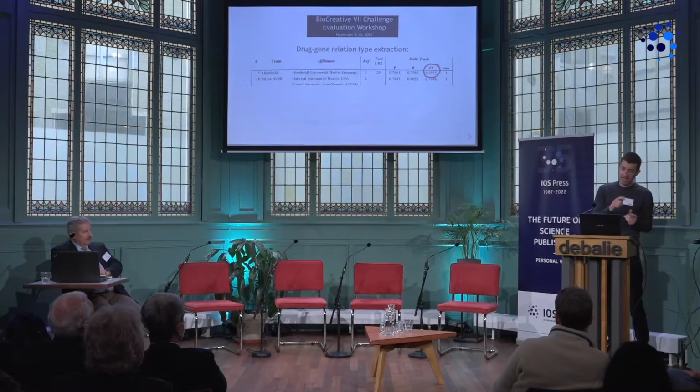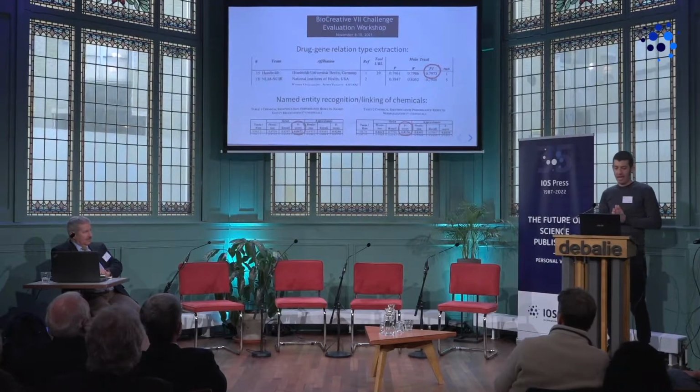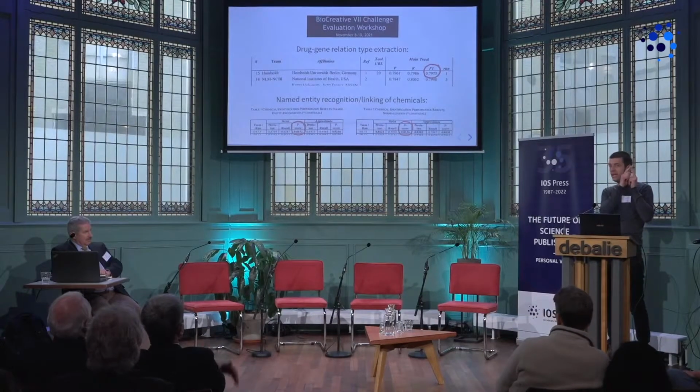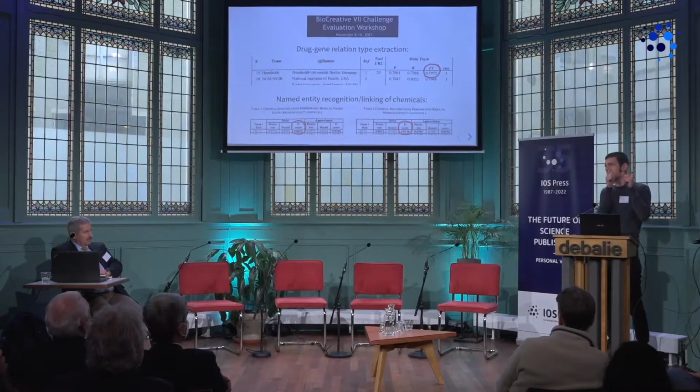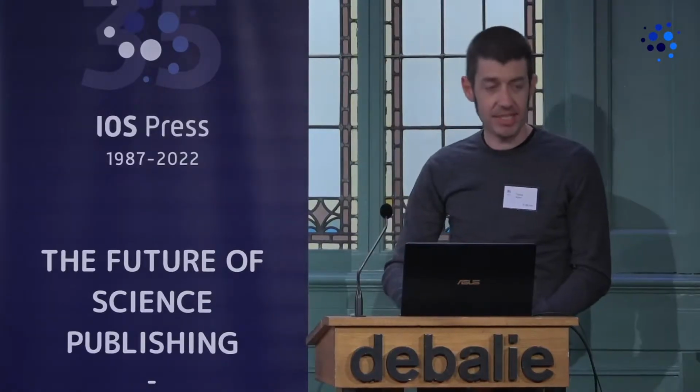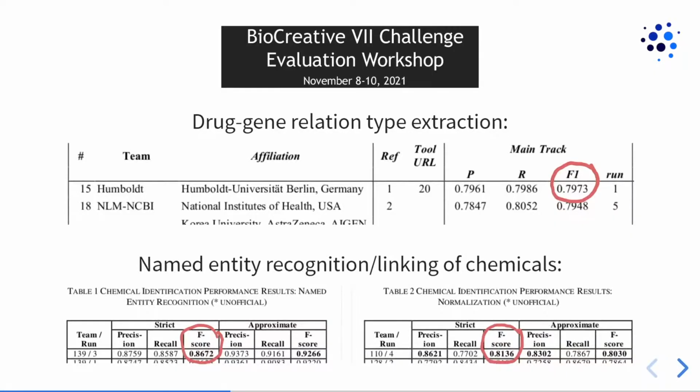They didn't do it in this task, but there was another one. And this involves named entity recognition. So recognizing that a certain stretch of text denotes a thing, in this case a chemical, and then link it to the correct formal identifier. And here the best systems, again, world-leading teams working probably months on this, they achieved F-scores between 81 and 87 for these two tasks. And you have to do both together, right?